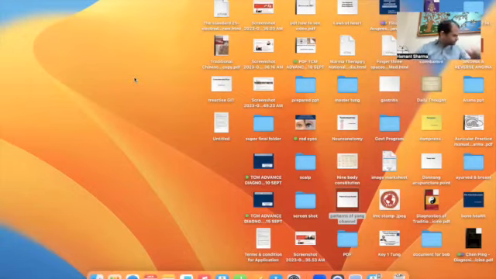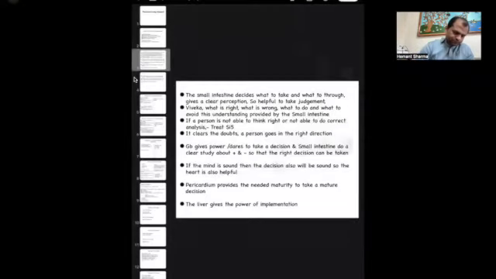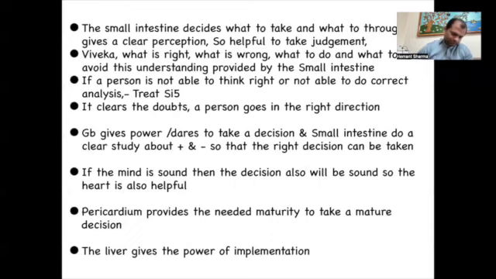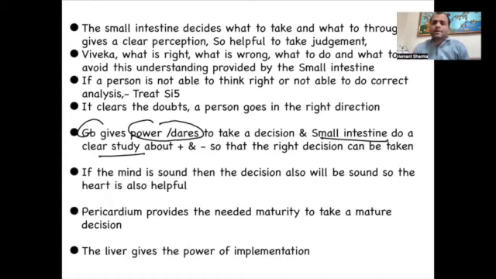When your small intestine is weak, you are always confused what to do, what not to do. You are in the doubts. So the person in the doubt should work on the small intestine harmony. So let's proceed ahead. So gallbladder gives you power and daring, but small intestine does the clear study of the plus and minus so that the right decision can be taken.